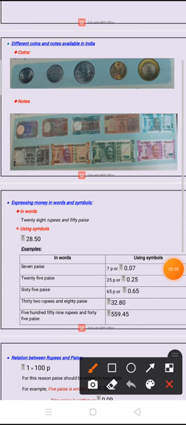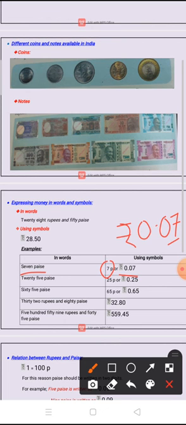See, 7 paisa. In words we can write like this, and using symbols you can write in two ways. At first 7p. Here we are not using the rupees symbol. If you want to express using the rupees symbol, you will write rupees symbol 0.07. Here it is 7 paisa.